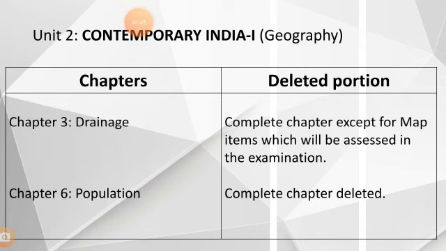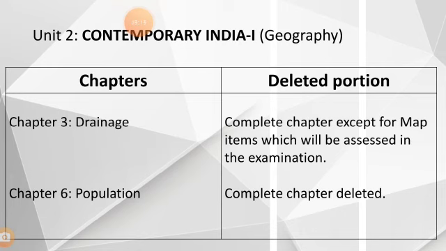If we go to chapter 6, Population, again the chapter is completely deleted here. That means you are going to study only the first chapter, India: Size and Location, Physical Features of India, Drainage only the map, Climate, and Natural Vegetation and Wildlife.